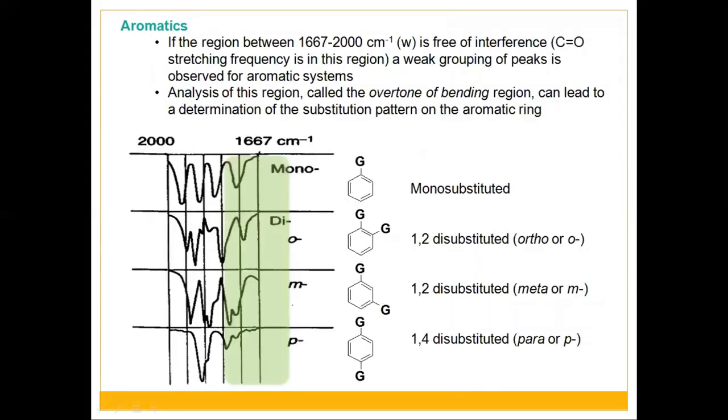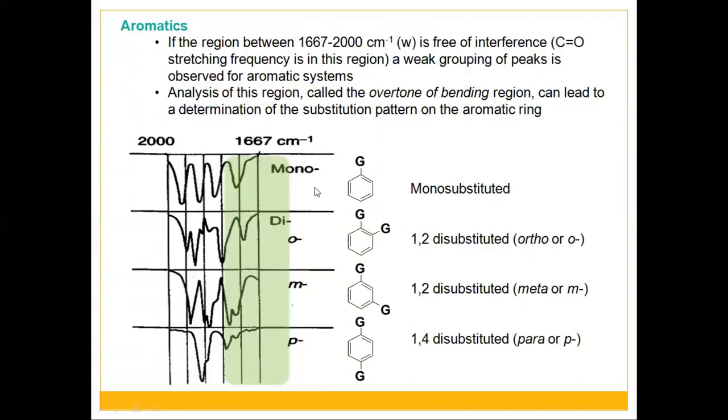In aromatic compounds, the region between 1667 to 2000 per centimeter, where these weak peaks, the overtones we have discussed, appear, is free of interference from the carbonyl stretching frequency. In this region, a weak grouping of peaks is observed for aromatic systems. This region is called the overtone of bending region and can lead to a determination of the substitution pattern on the aromatic ring.